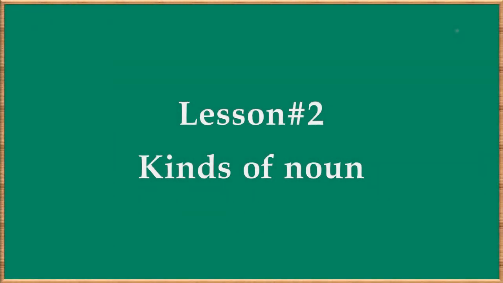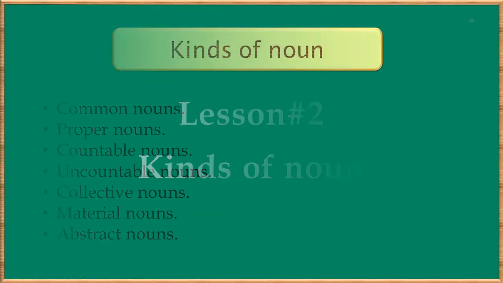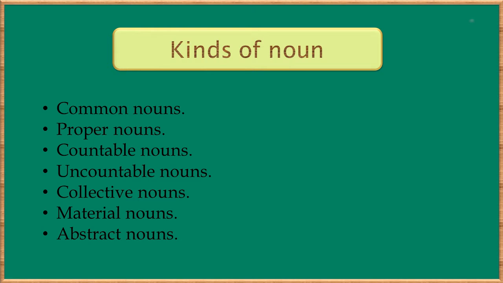Lesson number 2. Kinds of noun. Nouns can be classified into the following kinds: common nouns, proper nouns, countable nouns, uncountable nouns, collective nouns, material nouns, abstract nouns.